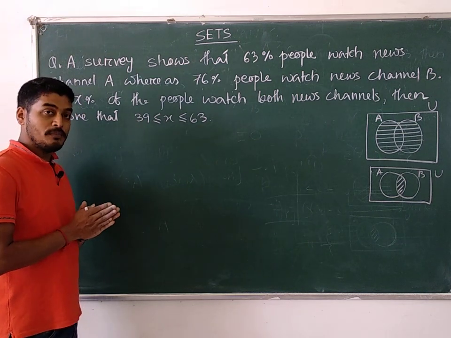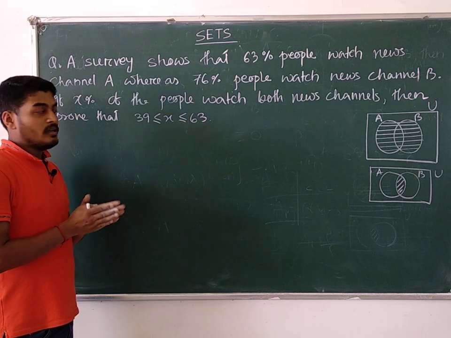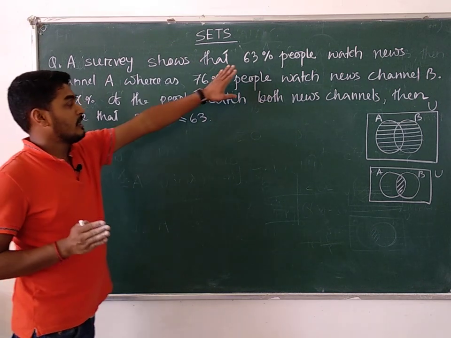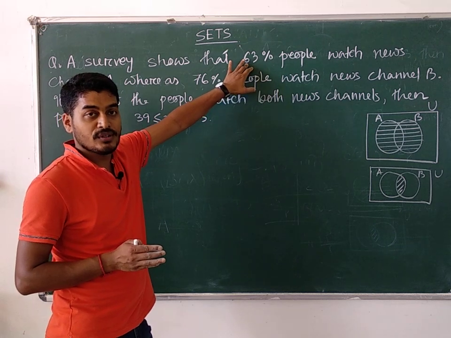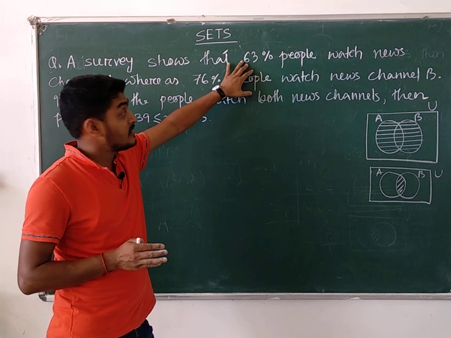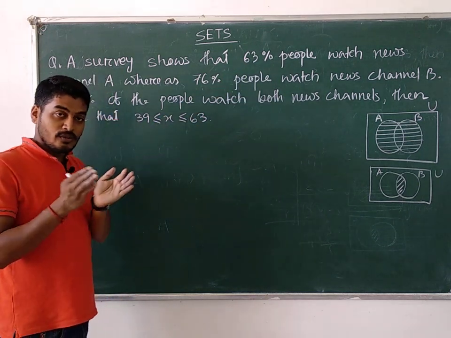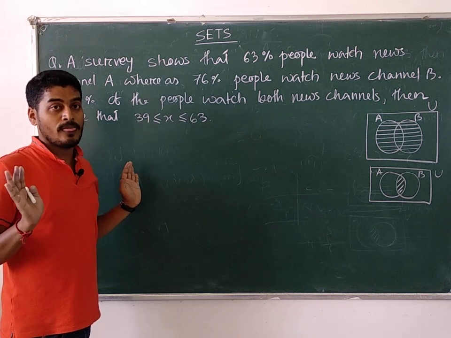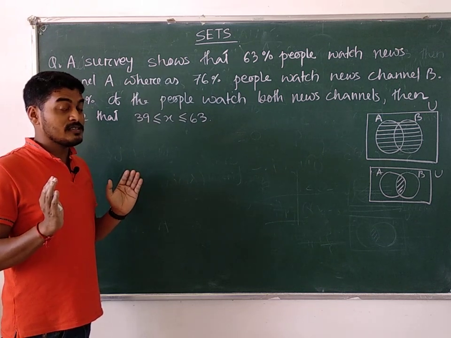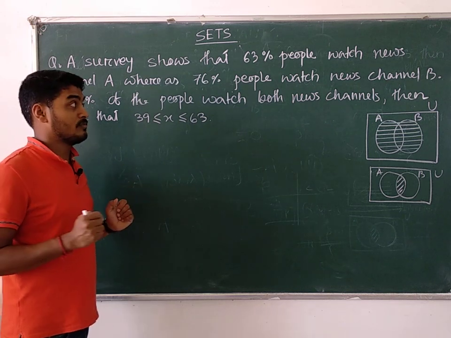So listen, first of all, if you read the question properly, you will find the number of people among whom the survey is conducted. If we go through the information, out of 100, 63% means 63 people watch news channel A. That means the total number of people where the survey is conducted is 100 people. So 100 people will be considered as the universal set. What is the total number of people here?